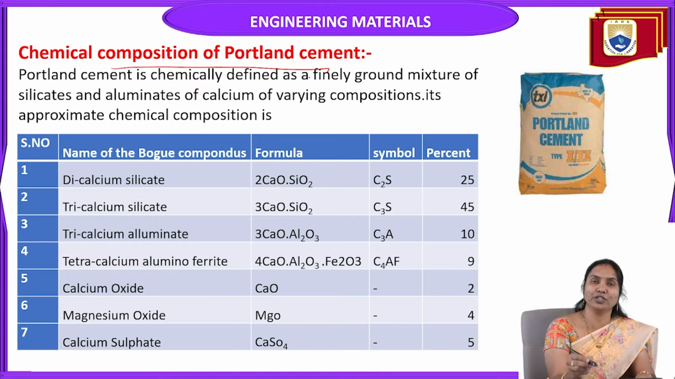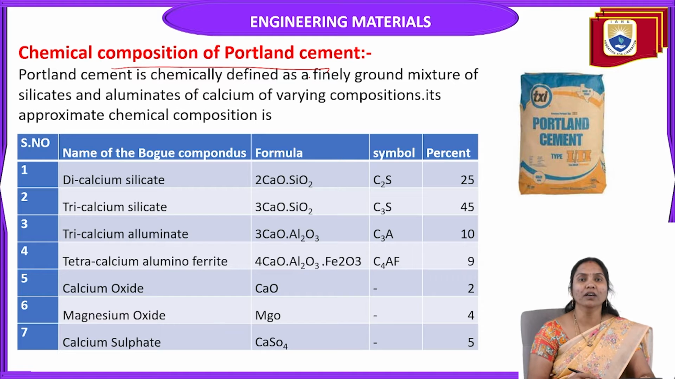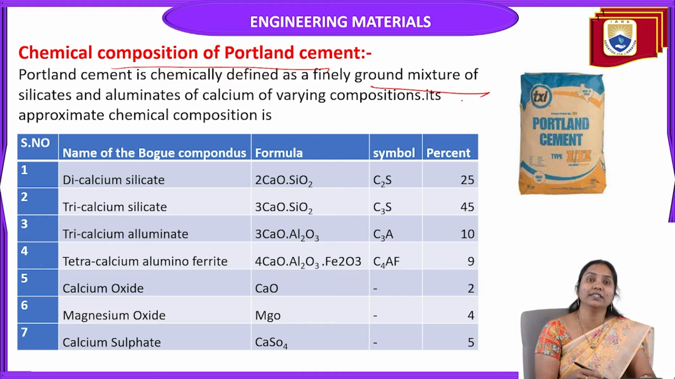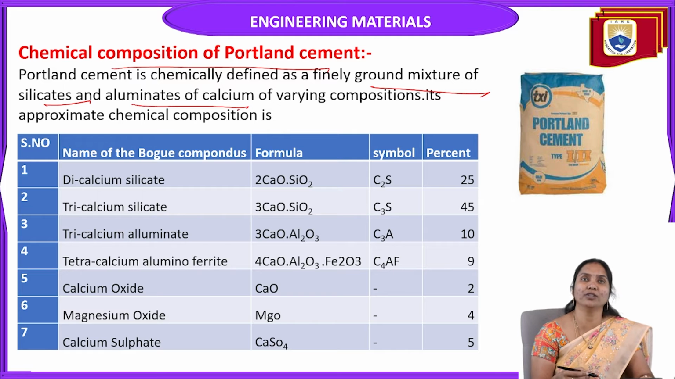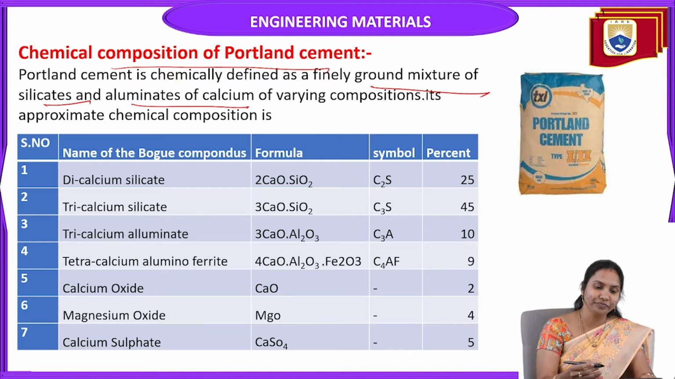So what is the chemical composition of Portland cement? Portland cement is chemically defined as a finely ground mixture of silicates and aluminates of calcium of varying compositions. Generally, the composition of Portland cement is a mixture of silicates and aluminates of calcium, present in various proportions. Its approximate chemical composition is here. What are the names of the Bogue compounds, and what ingredients are used for the preparation of cement?